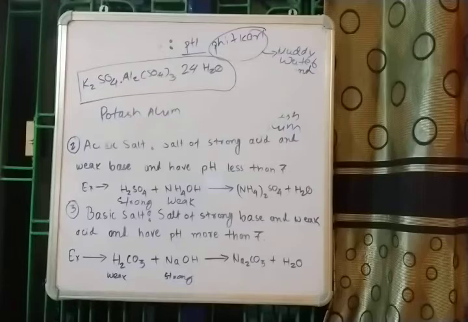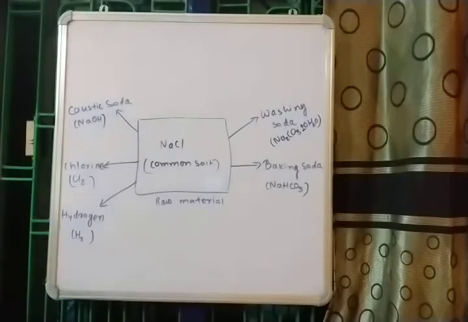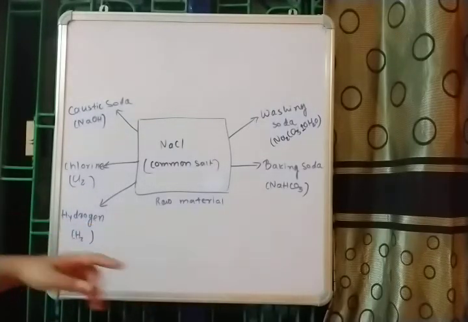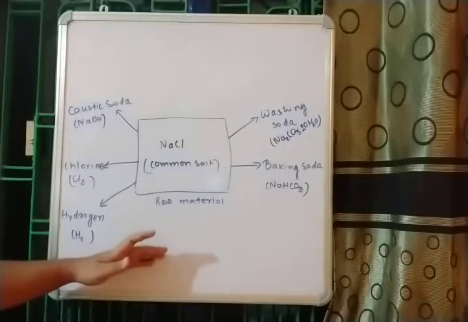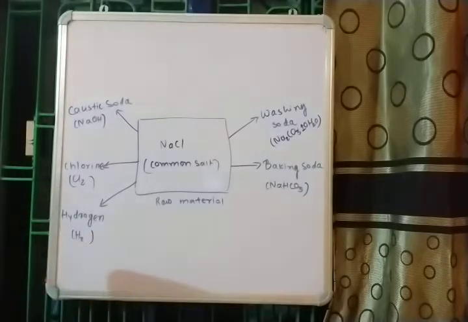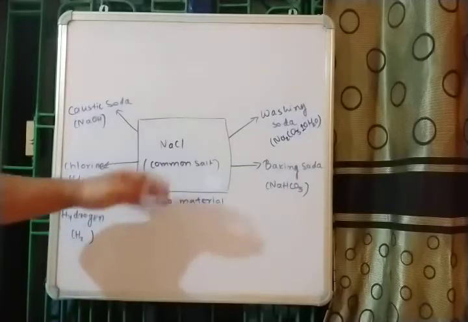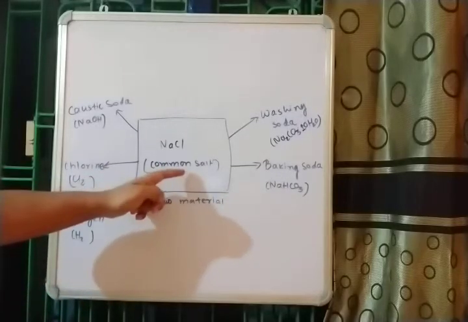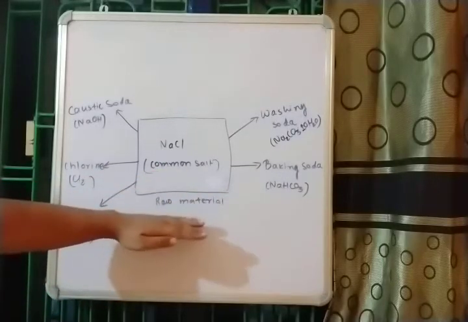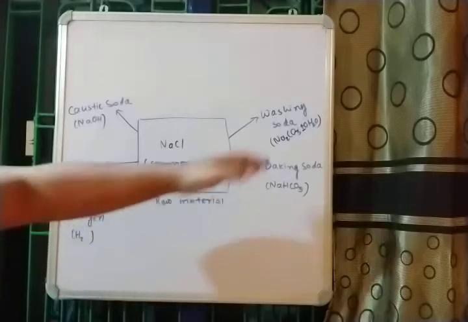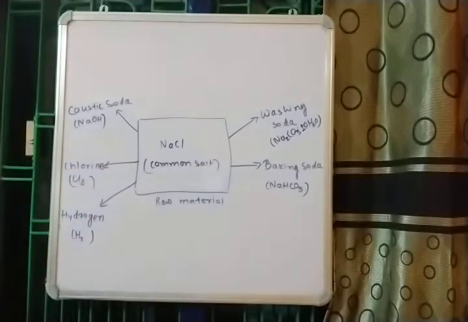The salts that we will be discussing are baking soda, then bleaching powder, washing soda, then plaster of Paris, etc. From this chart we can have an idea what the different uses of NaCl as a raw material are. NaCl is also known as common salt, and this is a raw material which is used for production of a number of different substances.